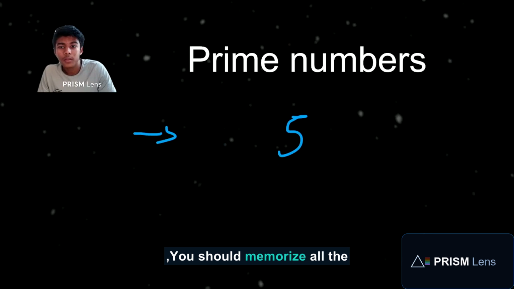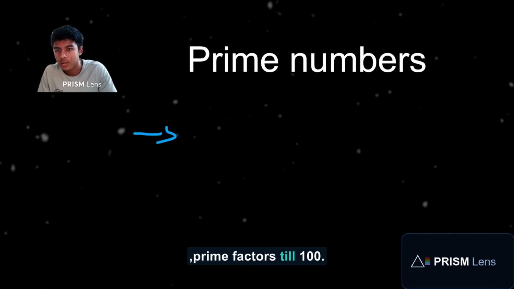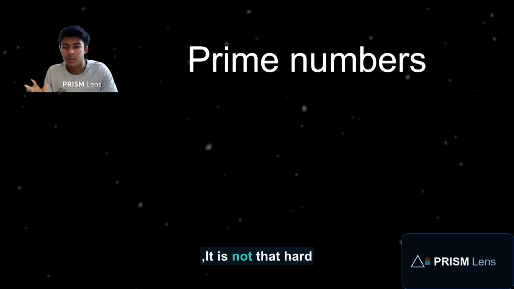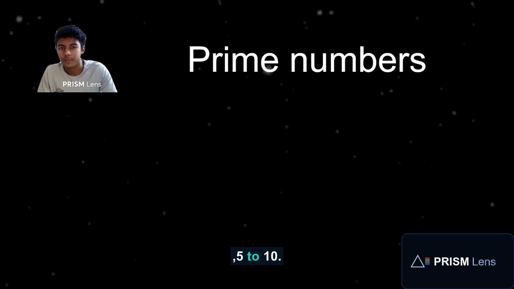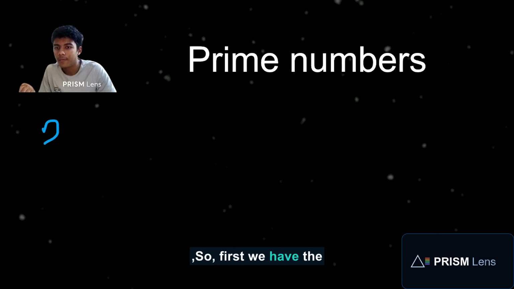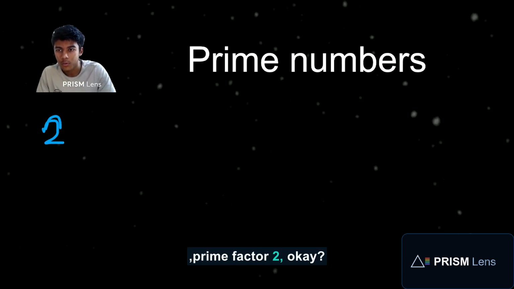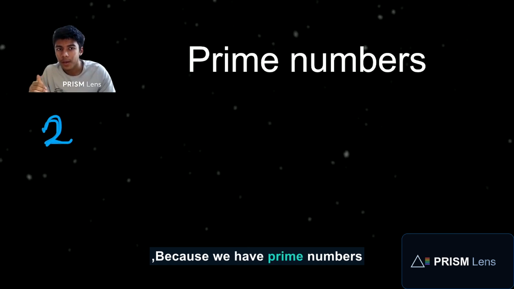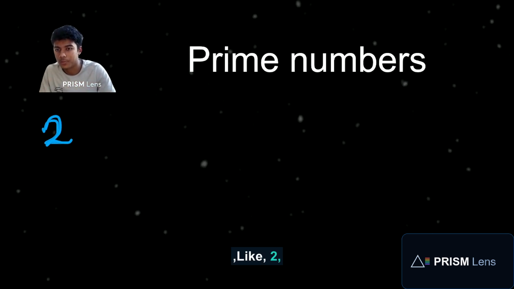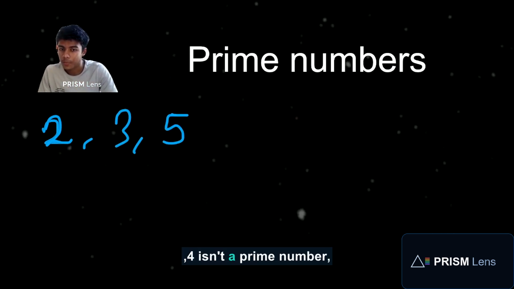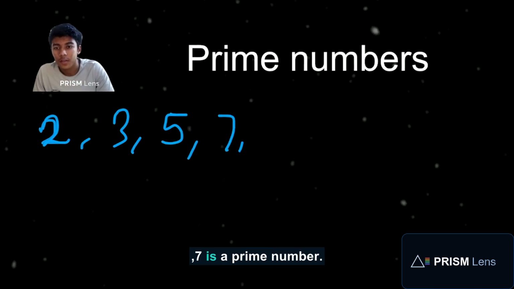You should memorize all the prime numbers till 100. It is not that hard, it's very easy. I'll list out the first 5 to 10. First we have the prime number 2, because prime numbers are greater than 1. 4 isn't a prime number, 5 is, 7 is a prime number.